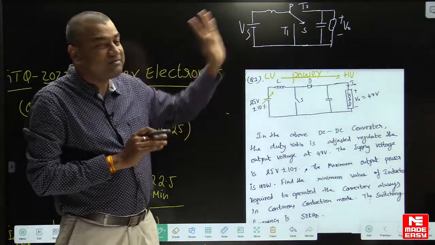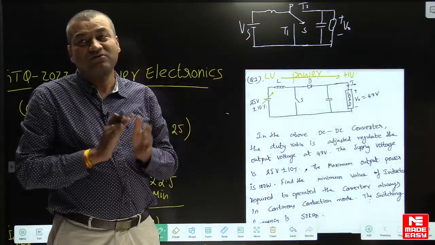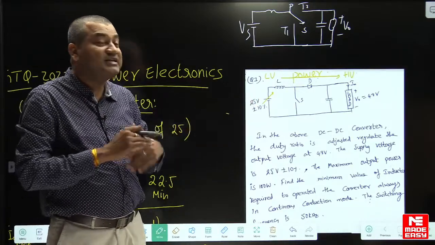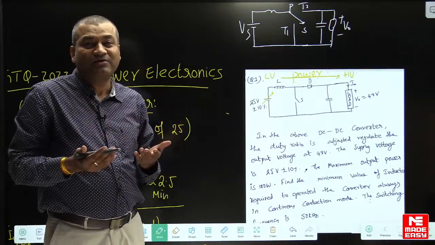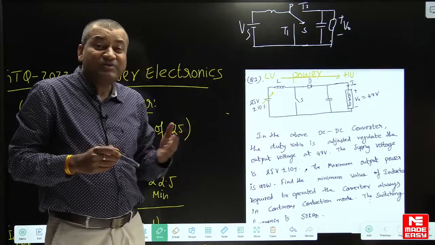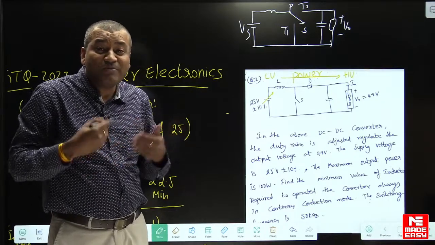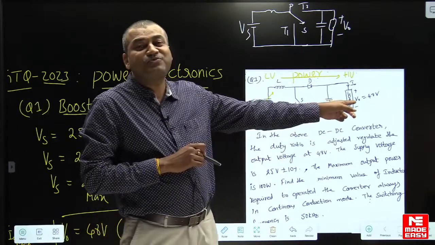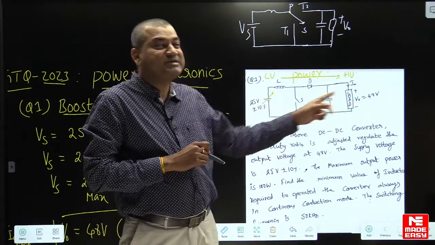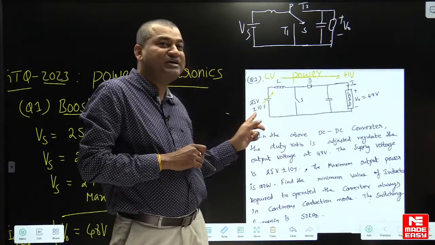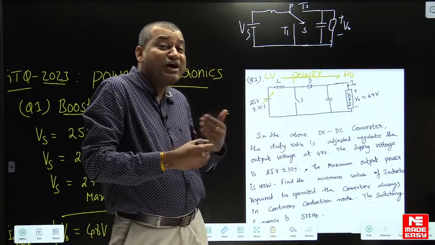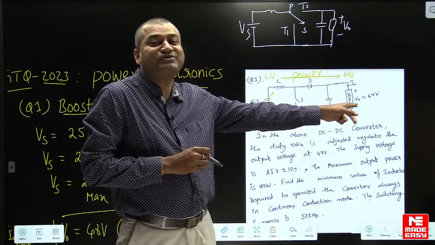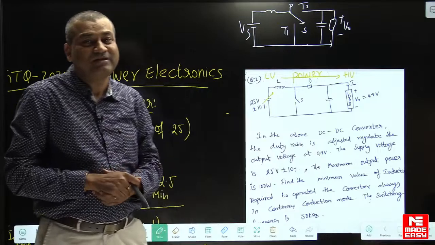Examiner may give the diagram like this also. So don't confuse, okay. Now in this question supply voltage is fluctuating, okay. That means we are controlling the duty ratio automatically to regulate the output at 48 volts. That means as the supply voltage is fluctuating, the duty ratio is automatically varied to regulate the output at 48. So output voltage is fixed here, okay.